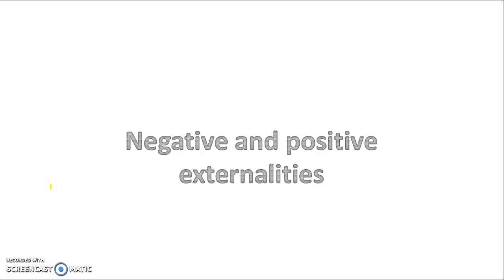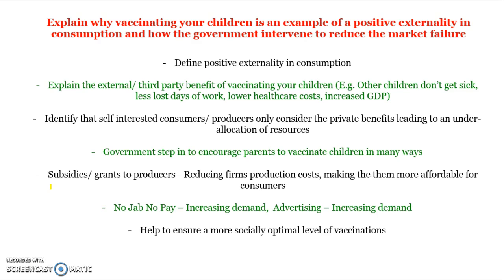Okay, in this final video we're going to be looking at positive and negative externalities and also looking at the impact that asymmetric information can have on the market. So first things first, just following on from the last video, we're looking at why vaccinations are a positive externality and how does the government intervene to reduce the market failure.